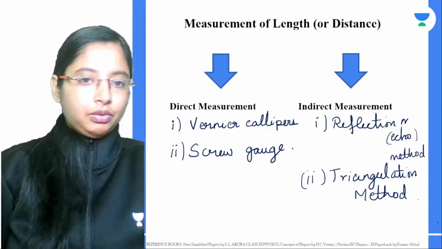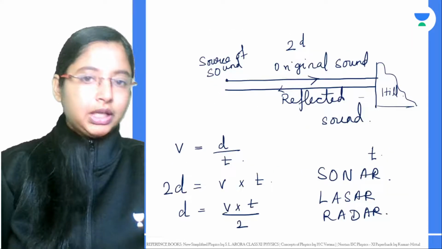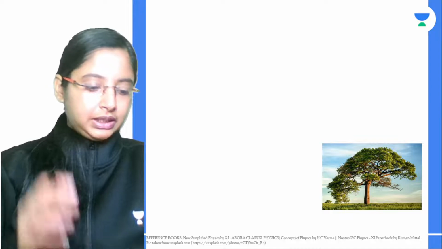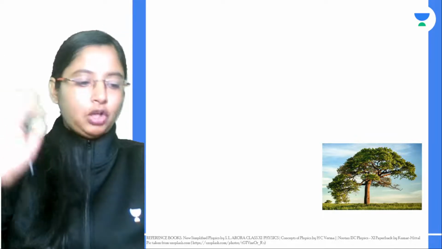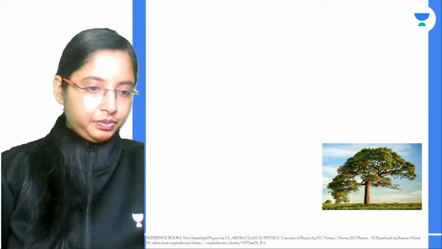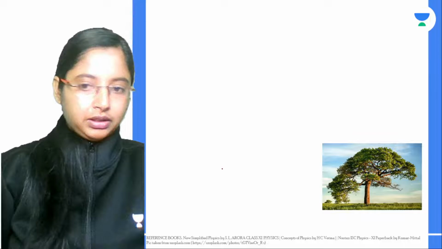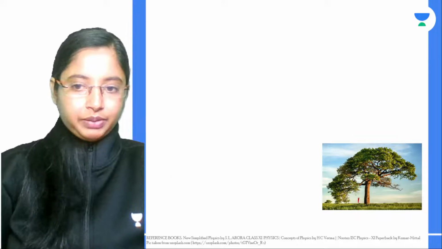Now what will be the other type? The other type is the triangulation method. The triangulation method makes use of trigonometry. Let's say there is a tall building, or in our case, a tree. The picture is too small, but if you were actually here, we might be about this size compared to this tree, right?